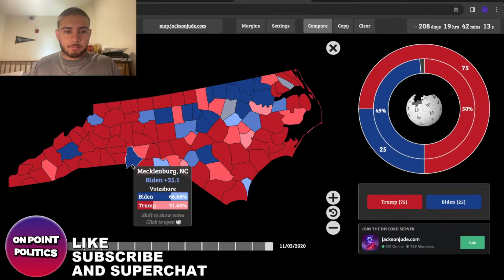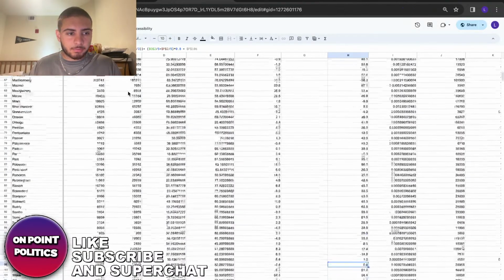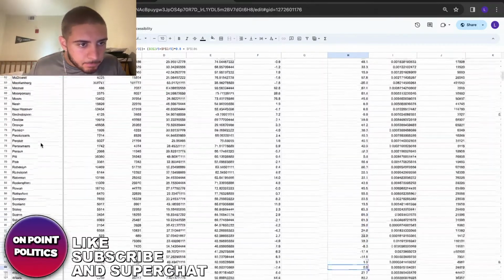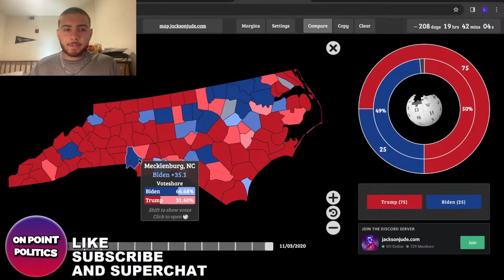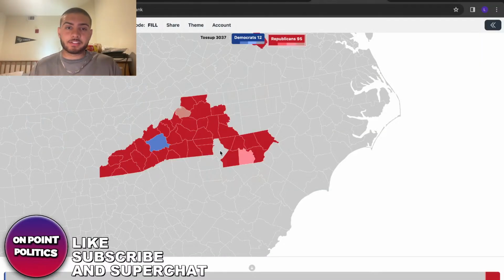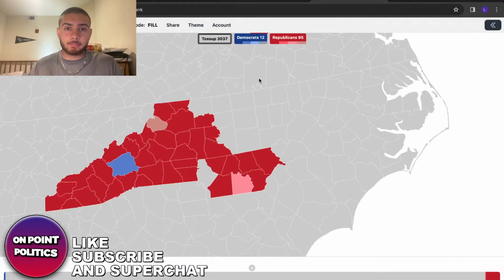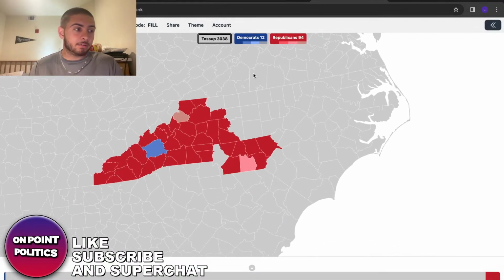And then like Mecklenburg, I think he probably does better in. Yeah, he's still only losing it by 26, but it's a big difference. It's basically an 11-point shift statewide. Basically, that's really all it is. It's like an 11-point shift.